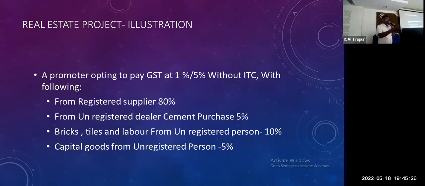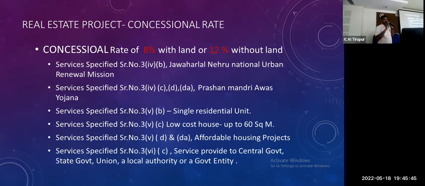Again capital goods, இப்போ நான் சொன்ன example capital goods-ஐயும் நம்மளோட pay பண்ணியிருந்தா, unregistered person இருந்ததுனாலும் நீங்க have to pay. இந்த இடத்துல 80% registered person-ட்ட வாங்கிட்டோம், unregistered cement மட்டும் வாங்கிட்டோம். So 85 capital goods-க்கு நாம pay பண்ணியாகணும். So again 90%, you have to pay 5%. So this is the concessional rate.